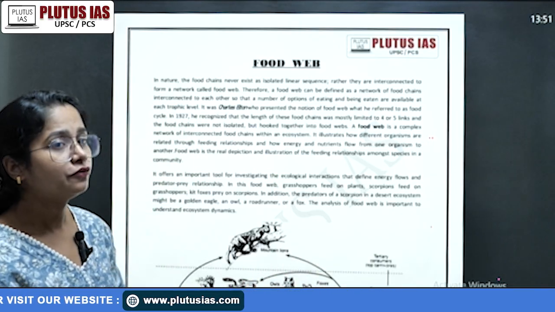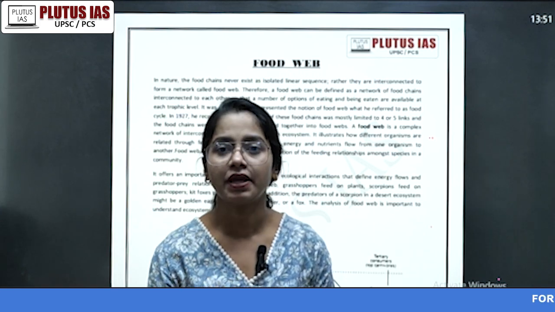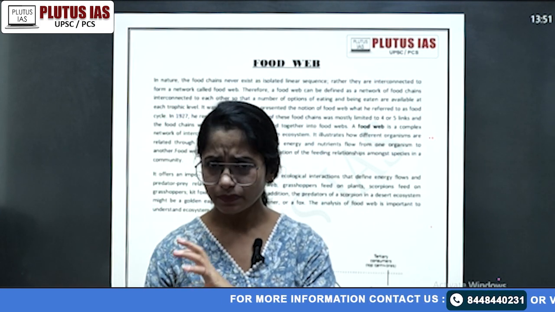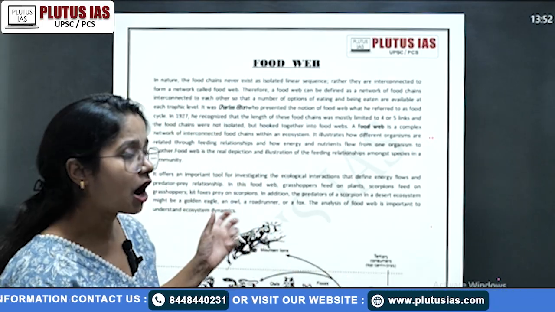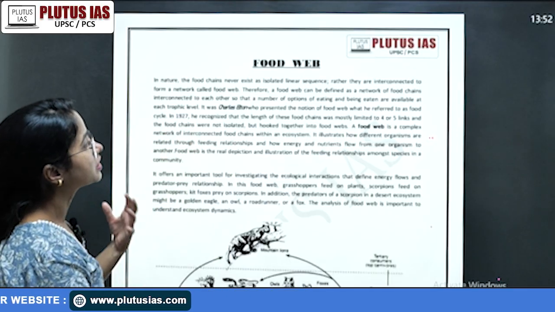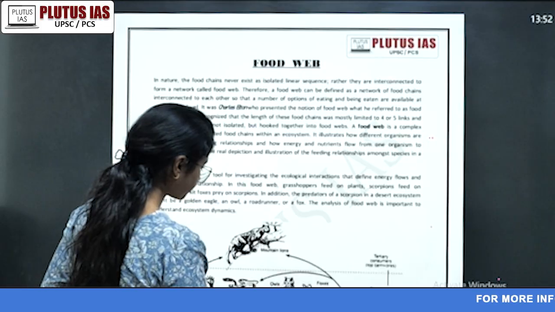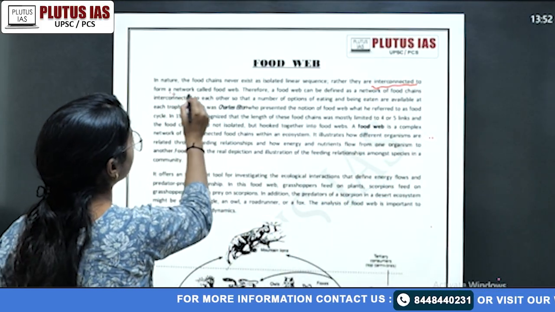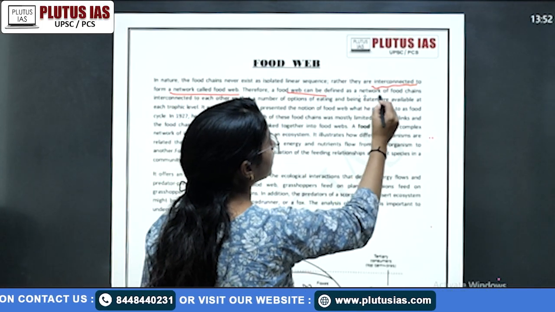What is the food web? A food web is simple. It's not a linear representation, while it is a complex, interconnected network of the biotic components with each other. Okay, how can you write it simply as a definition? In nature, food chains never exist as an isolated linear sequence. Rather, they are interconnected to form a network called the food web. Therefore, a food web can be defined as a network of food chains.